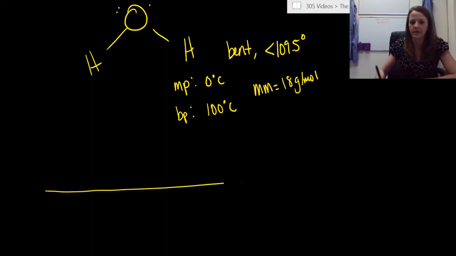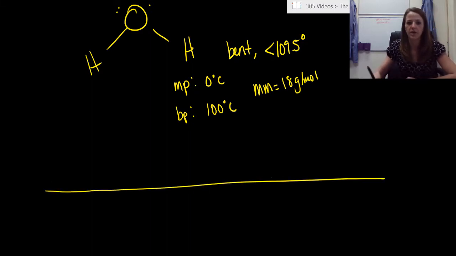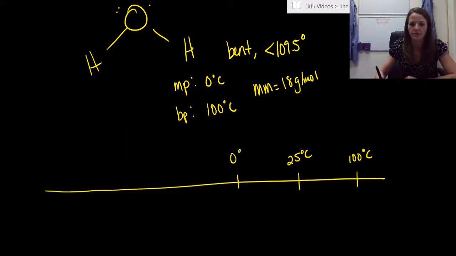All right, so here's our line. We're going to say room temperature is over here. So room temperature is 25 degrees Celsius. So we're going to put 100 degrees Celsius over here, and we'll put 0 degrees Celsius over here. And this is going to be our map of water.